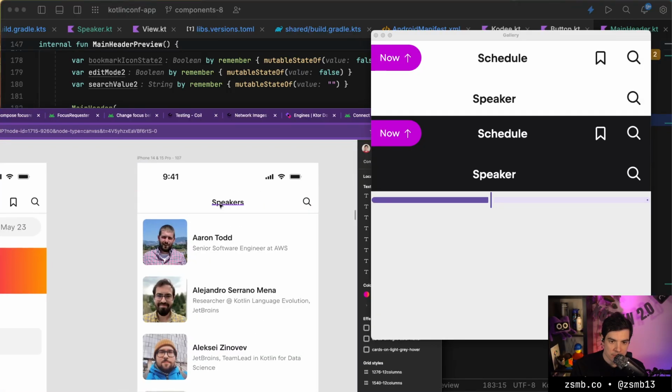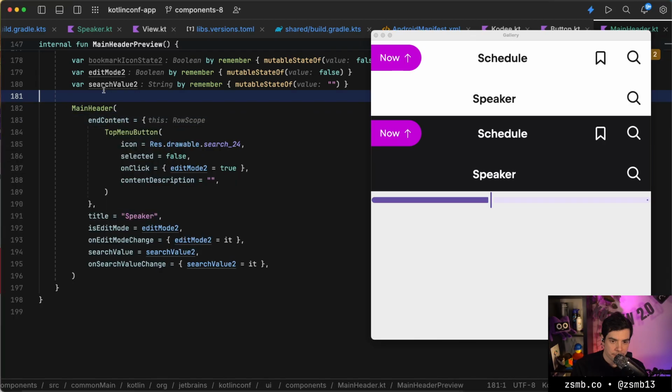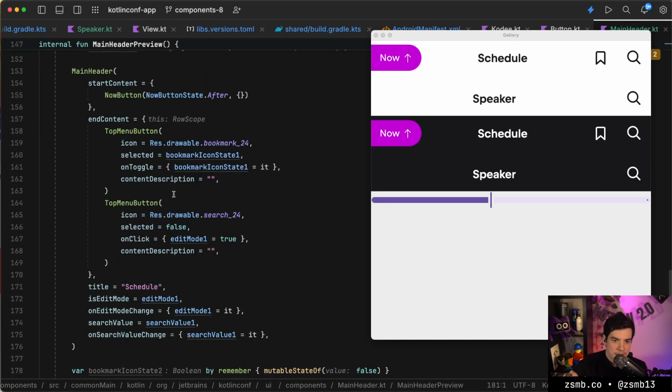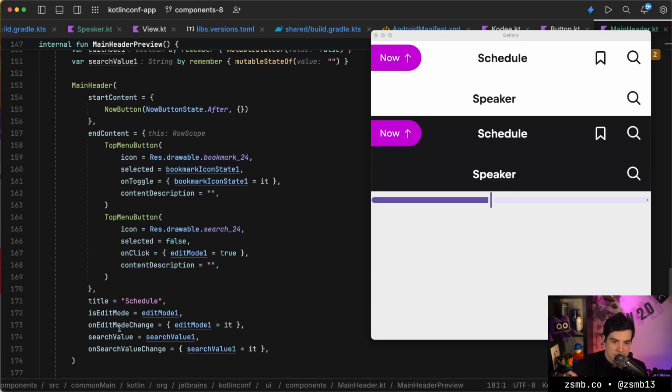Oh, and actually, this title box should always be in the middle. So we should ensure here that that's exactly centered, even if we don't have content on the left. That's actually quite important.